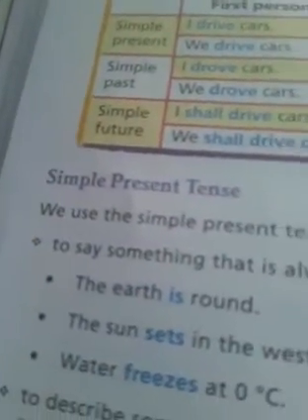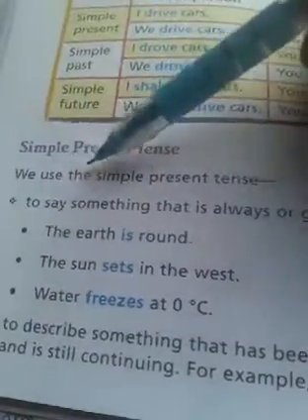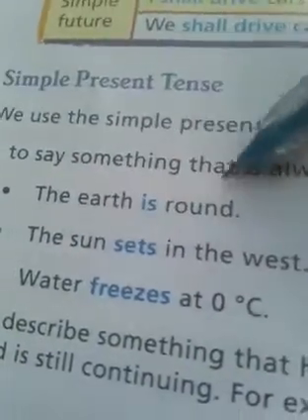Now when should we use simple present tense? We use simple present tense to say something that is always or generally true, to express habitual truth or universal truth. For example, the earth is round. This is a universal truth. The sun sets in the west. This is also a universal truth. Water freezes at 0 degrees centigrade. This is also a universal or habitual fact.